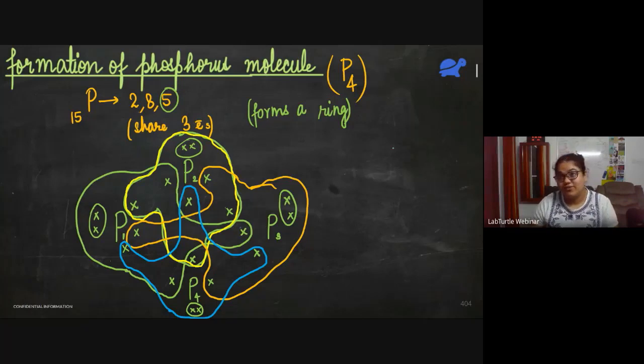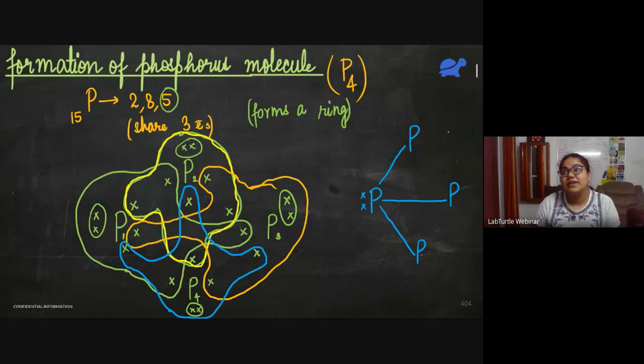So this is the structure of P4 molecule. Now let me simplify it. So phosphorus, phosphorus, phosphorus, phosphorus. This part you have to see clearly because it will make the structure seem very easy. So the first phosphorus, P1, will share 3 electrons with all 3 of the phosphorus atoms. And it has a lone pair.